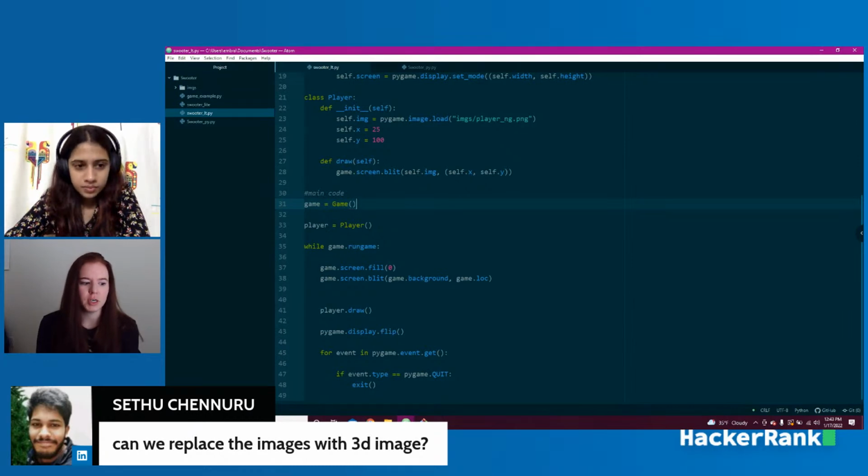I don't know that for sure. If you draw something that looks like it's 3D, obviously you can place that in there. But I'm not sure about the 3D capabilities, especially since they've come out with Pygame 2 within the past few months. Definitely would be cool to dig in. I have not done that yet. So I'd encourage you to explore that for yourself and just look up Pygame in 3D and see what you find.